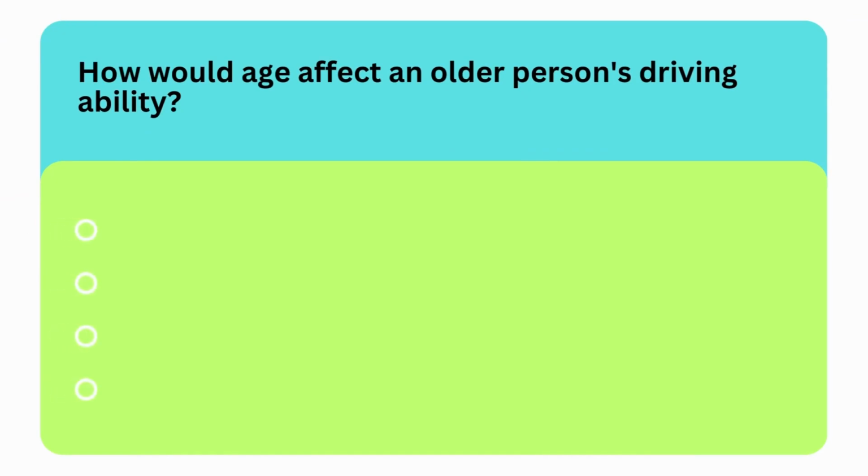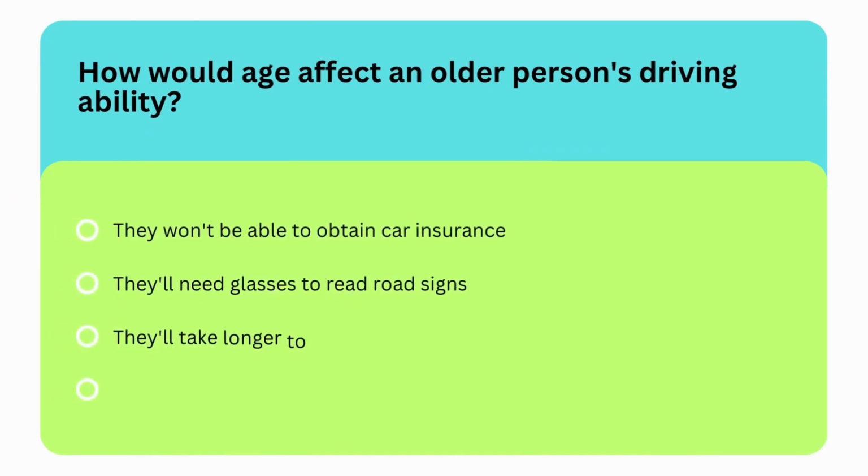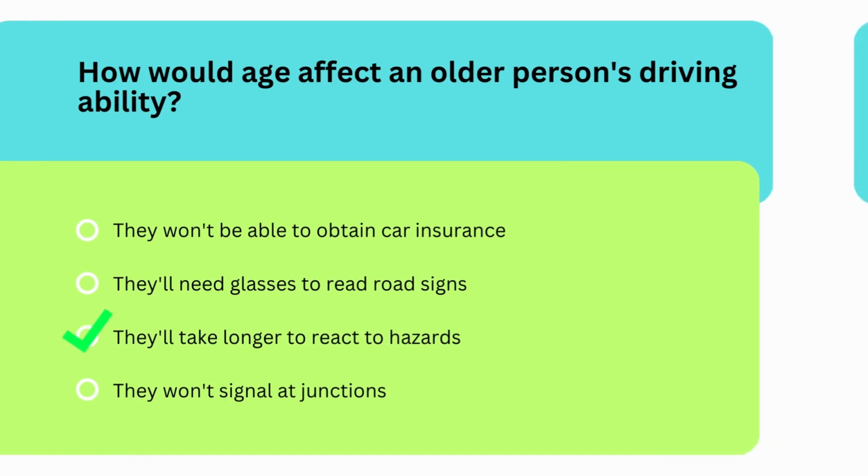Next question is, how would age affect an older person's driving ability? Options are they won't be able to obtain car insurance, they'll need glasses to read road signs, they'll take longer to react to hazards, or they won't signal at junctions. So the correct option is third option, they'll take longer to react to hazards.